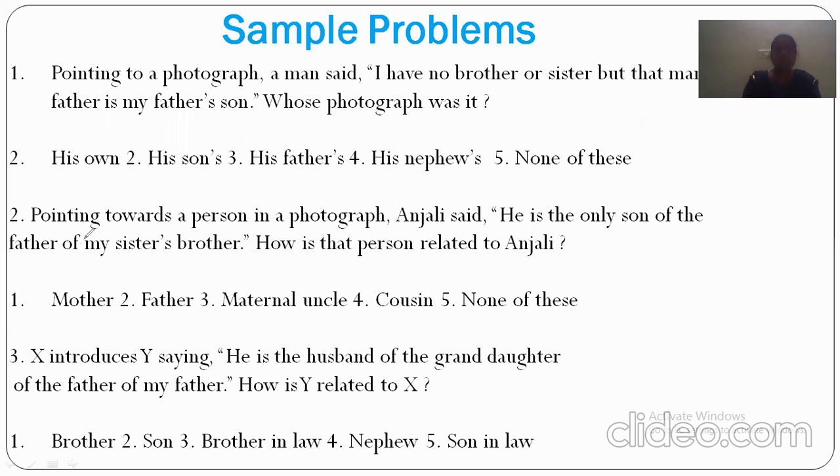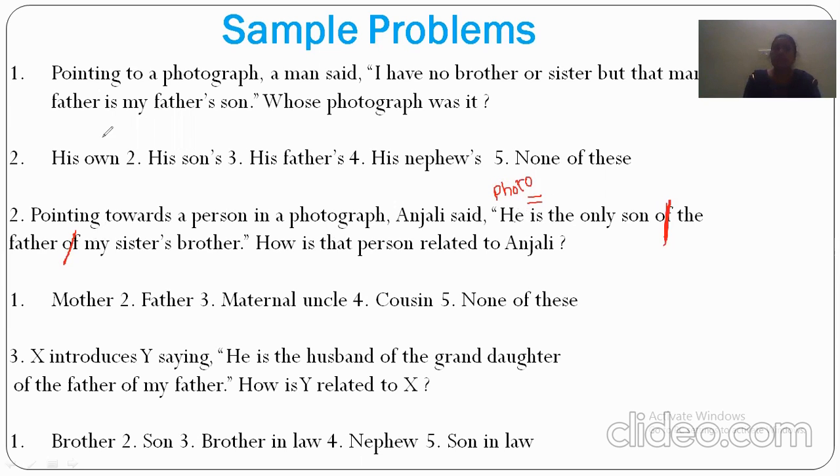Whatever the number of terms they had given to us, you just put a cross mark at of. He is equals to the only son of cross mark. He means what? The person who is in the photograph.